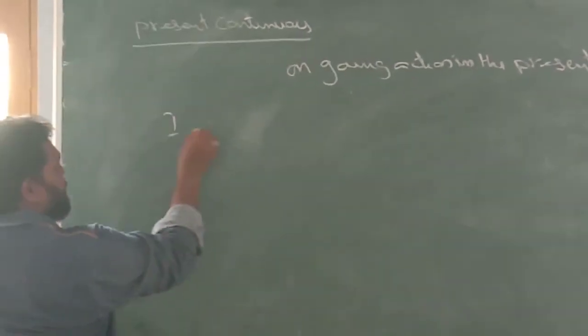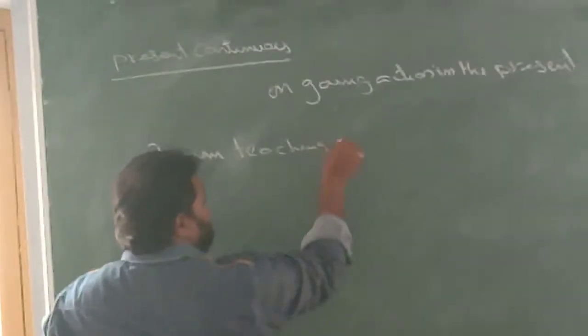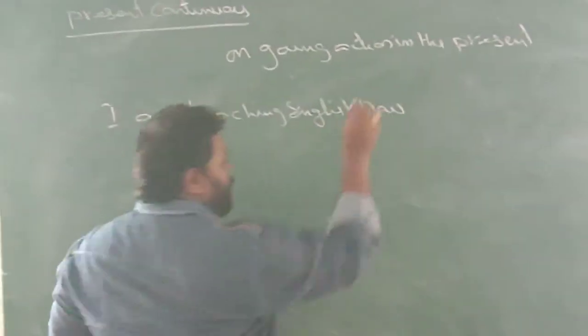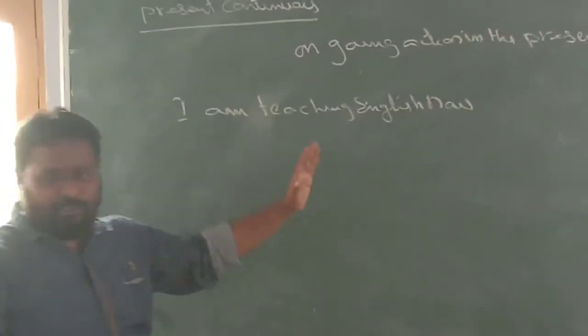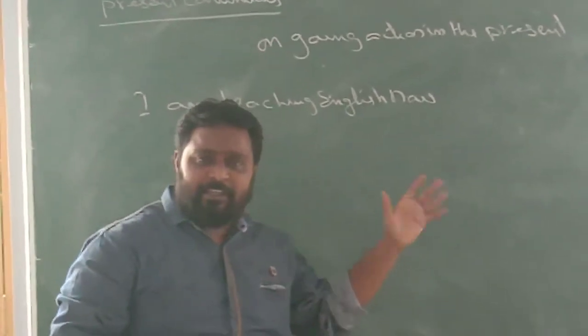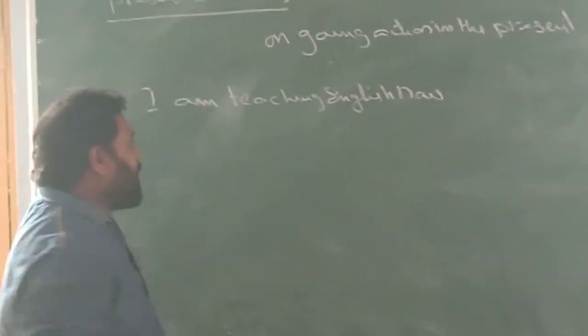Example: I am teaching English. I am teaching English now. You see this example. This action is going on in front of you. Can't you see this action? Yes, you can see this action. I am teaching English. It is visible to your eyes.